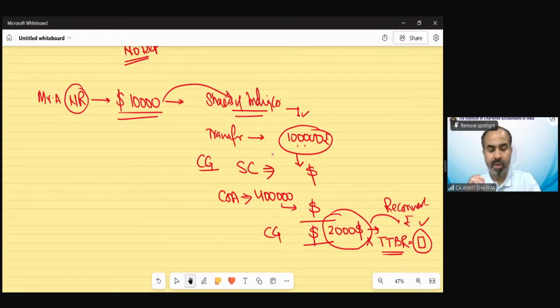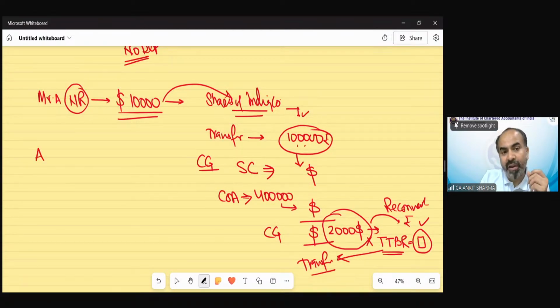Now tell me, which date TTBR should we use? We do not need the average of TTBR, TTSR for this purpose. We just need to multiply it with the TTBR. Which date TTBR should we use? Date of purchase or date of sale? It's a very common question. Of course, correct, Ishan, date of transfer. So we will multiply it with the date of transfer TTBR.